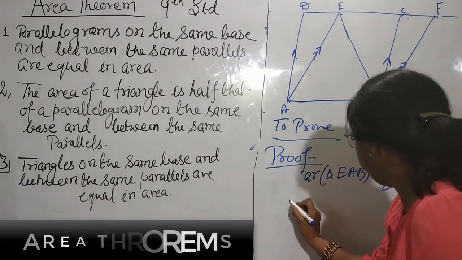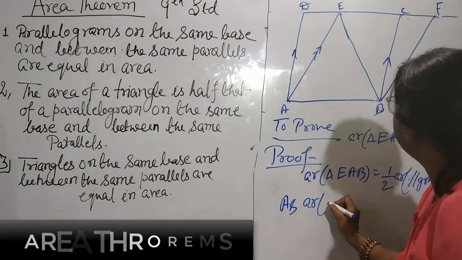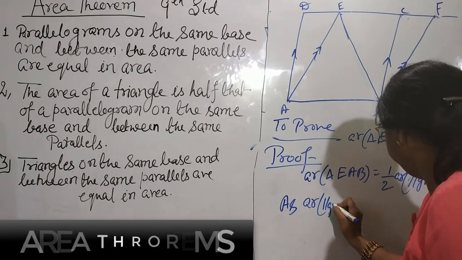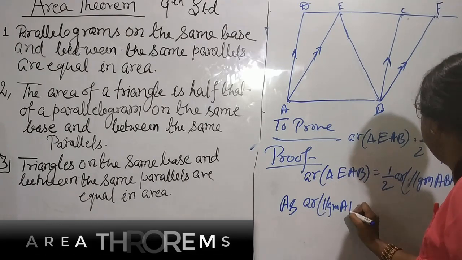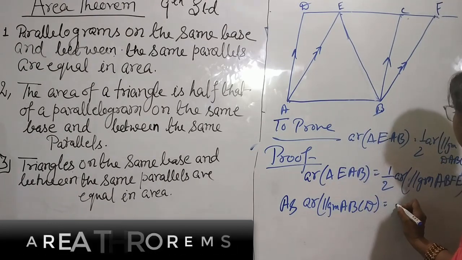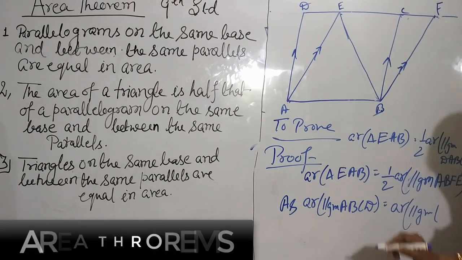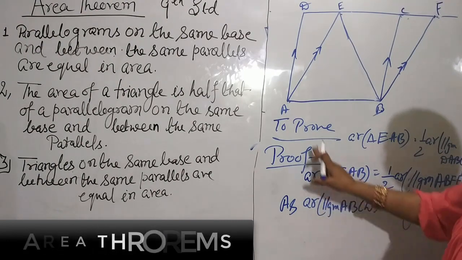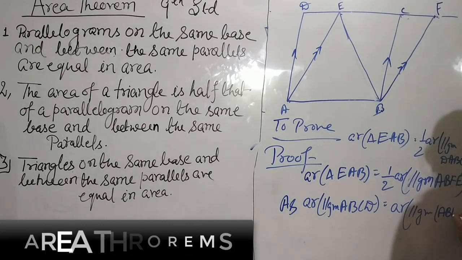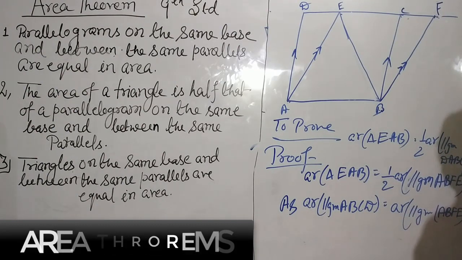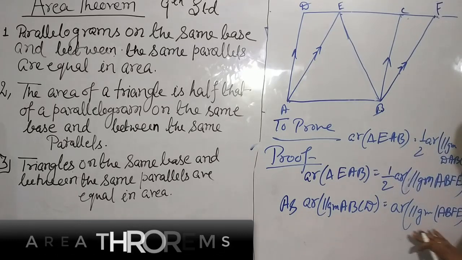So we can write from the first theorem, area of parallelogram ABCD is equal to area of parallelogram ABFE.